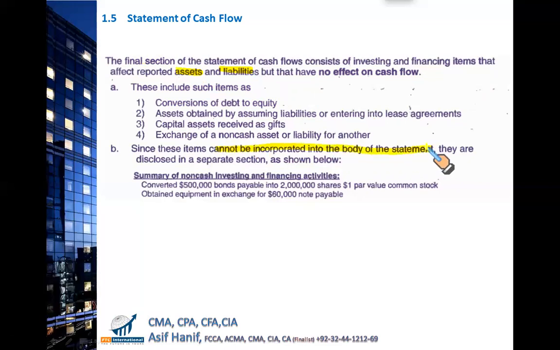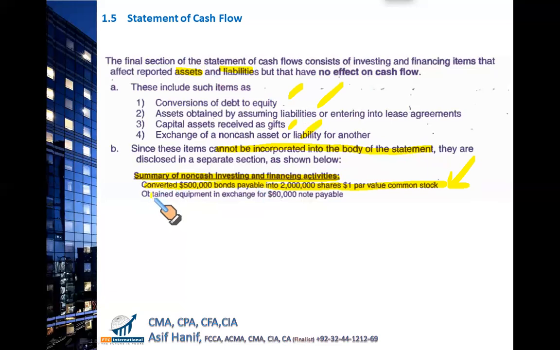How do we report them? We report them in a separate section as a summary of non-cash investing and financing activities. What has happened over the period under any of these categories we will report in writing like this. During the period, we converted 500,000 bonds into 2 million shares for par $1 only. This is a non-cash transaction. It affects your liability, it affects your equity, but it cannot be reported within the cash flow statement. So we are reporting it just at the foot of your cash flow statement.